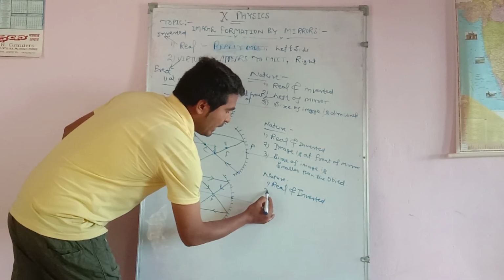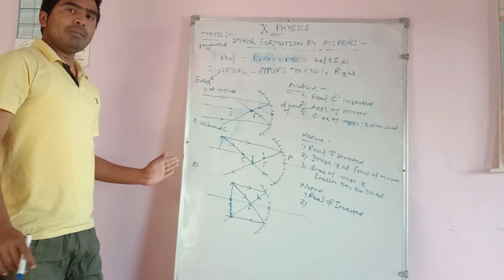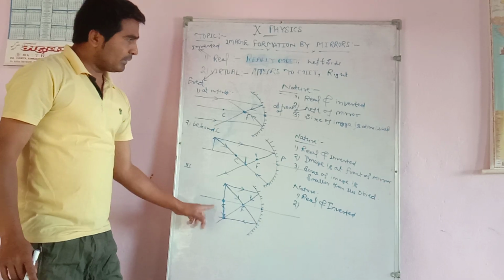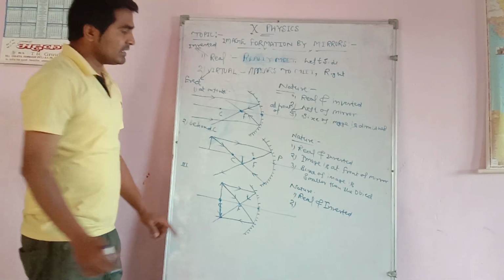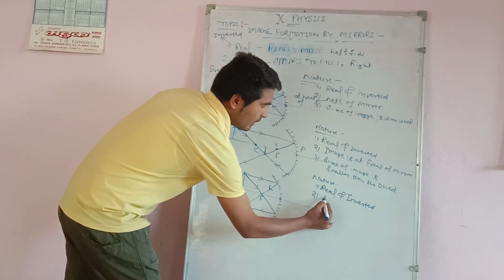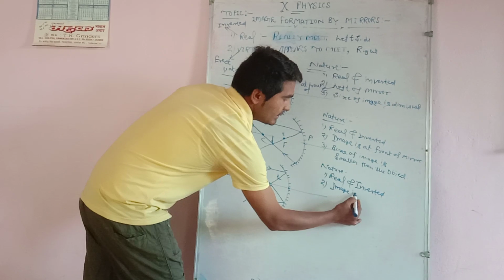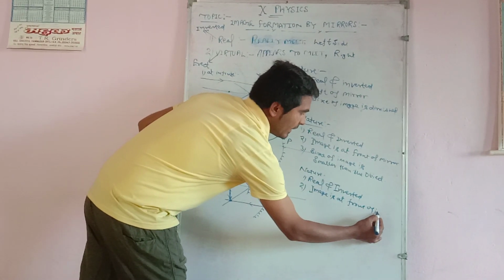Second, we have to discuss whether the image is in front of the mirror or behind the mirror. A left side image means in front of the mirror, a right side image means behind the mirror. So here the image is at the front of the mirror.